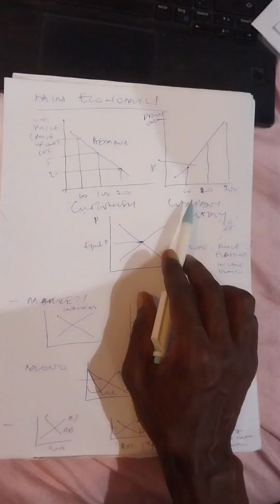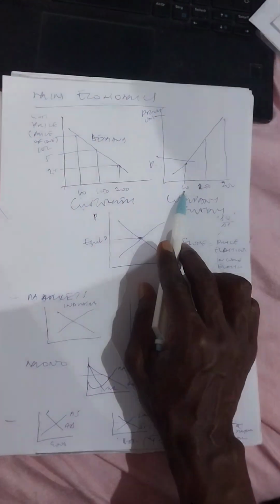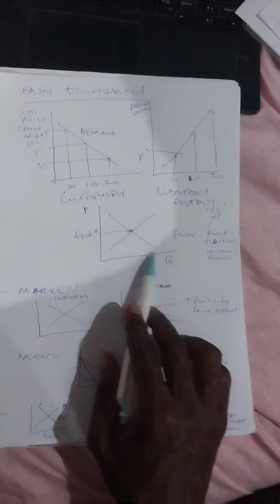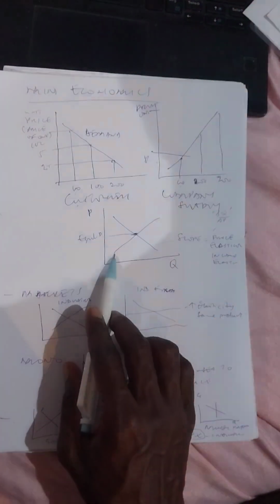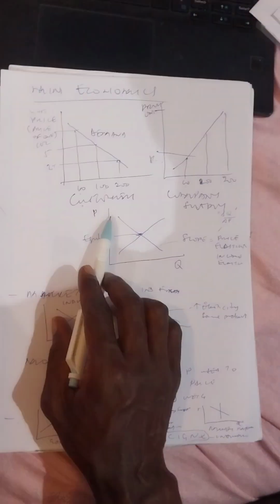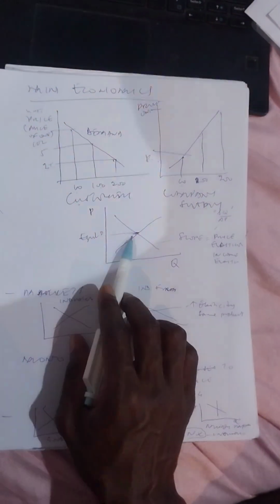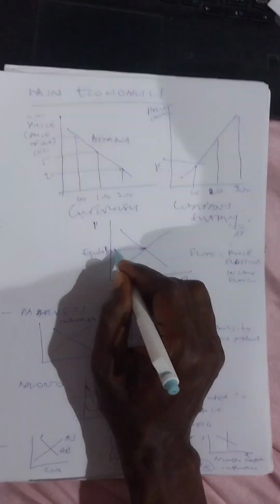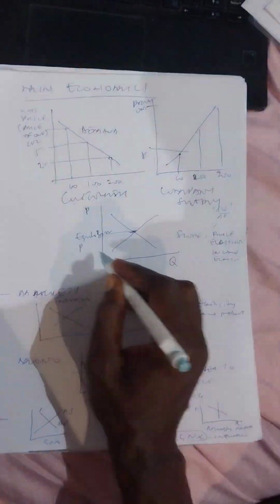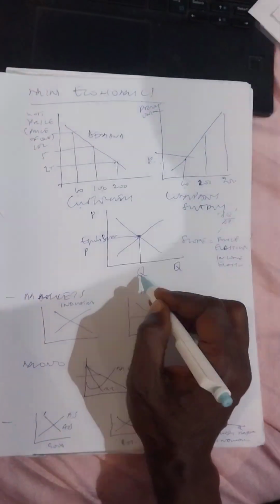But the company, when the price is small, they will produce less, okay? So when you put the two together, we will then know at a certain point how much toffees they will give us, and then how much we are also willing to pay for that. And that is what we call the equilibrium. Equilibrium price, okay? And this is the equilibrium quantity.